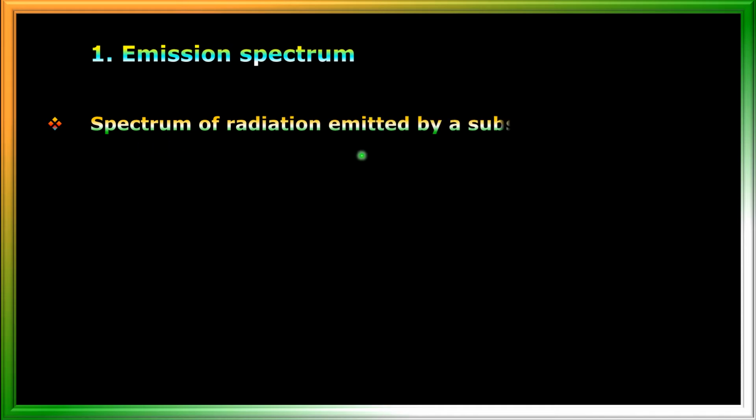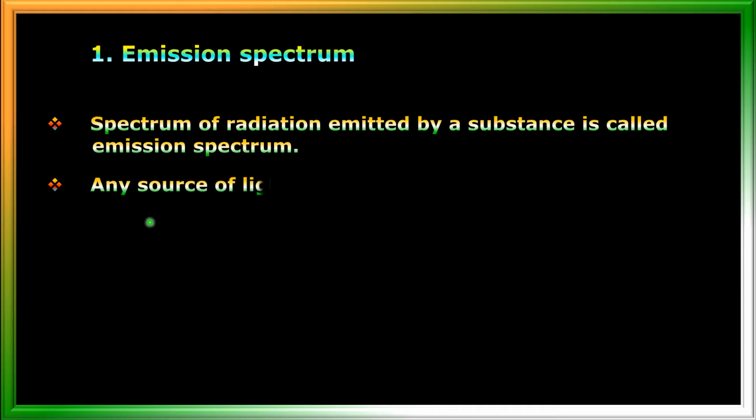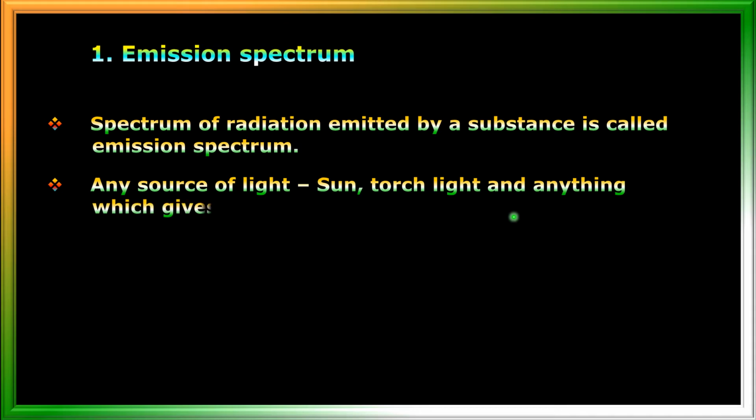Spectrum of radiation emitted by a substance is called emission spectrum. So any source of light, that is sun, torchlight, and anything which gives light forms emission spectrum. So when the radiation is emitted by a substance, we get emission spectrum. When the radiation is absorbed by a substance, we will get absorption spectrum, that you will learn later.